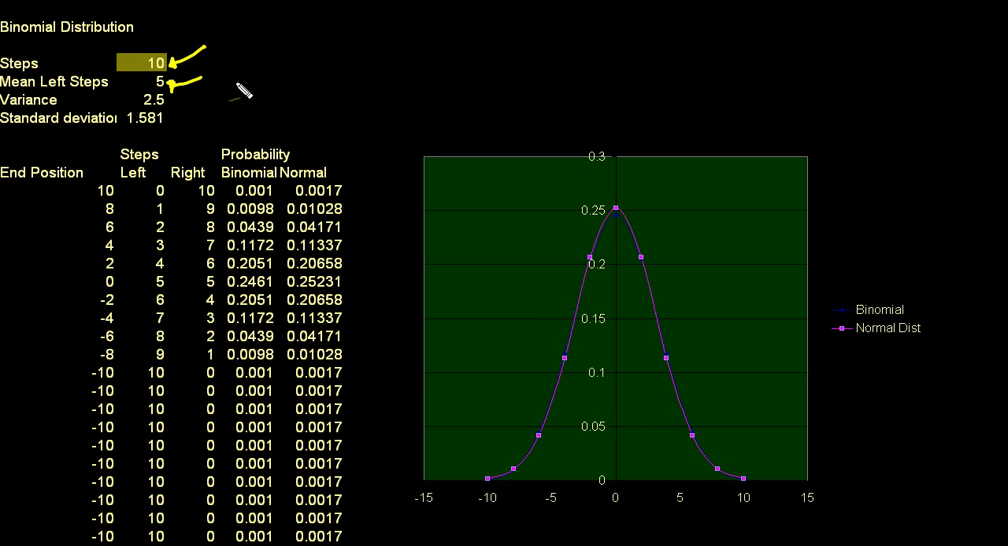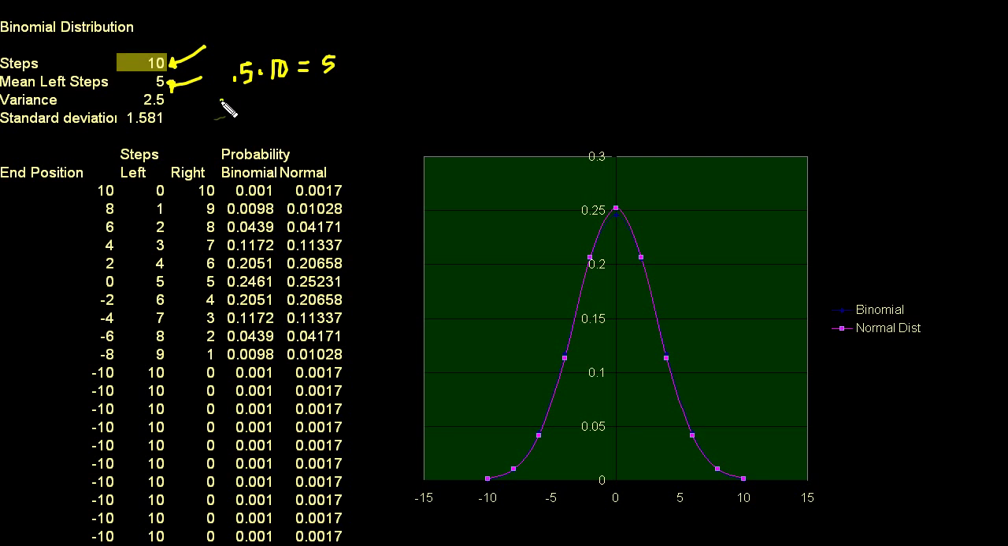And all I did is I got the probability, and we figured out the mean of the binomial distribution. The mean of the binomial distribution is essentially the probability of taking a left step times the total number of trials. And so that's equal to 5. That's where that number comes from.